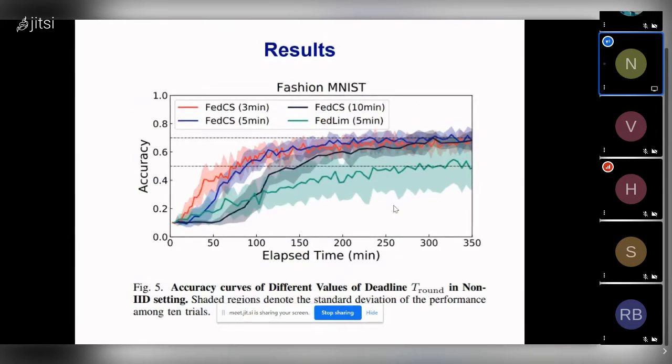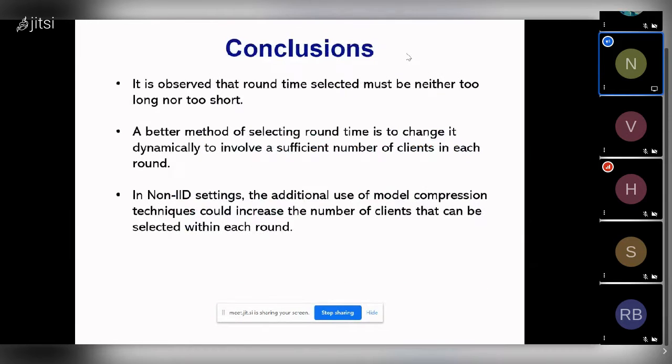And then these are the graphs between the accuracy and the total elapsed time. The 3 minutes, 5 minutes, and 10 minutes are the total round time. With varying round time, these graphs are plotted. And as you can see, with a lower T round, the model convergence is slower. So we can say that the round time selected must be neither too long nor too short.